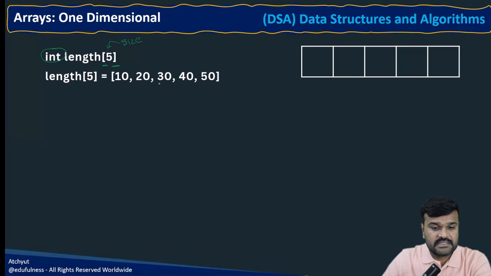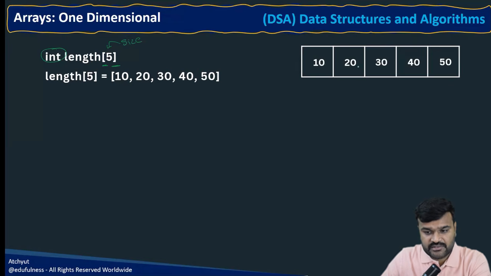On top of that, if you assign values to that array, exactly 5 integer values, they are going to be stored in these memory locations. That is exactly an array. The whole thing is called by the name length, that is the array name. Then it holds these 5 values. It is very easy to store like this.